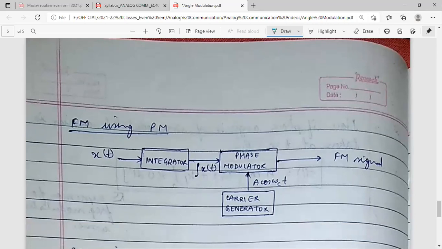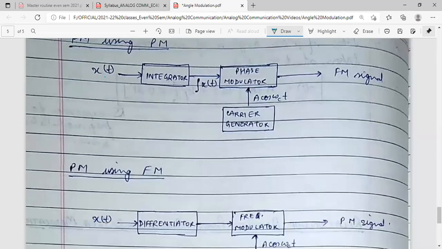We already know that if x(t) is passed through an integrator, we have the integral of x(t), and if it is passed through a phase modulator, so what is a phase modulator? We know that in a phase modulator we get ωct plus kp of x(t). So we pass it through a phase modulator, the integral comes in and A cos ωct comes from the carrier, then we will have the FM signal and carrier signal. So the FM value is the integral of x(t), passed through the phase modulator, and the ωct part comes in. Okay, we have this carrier.